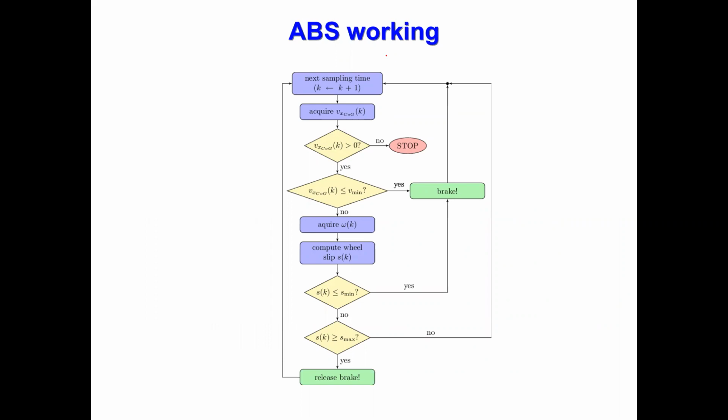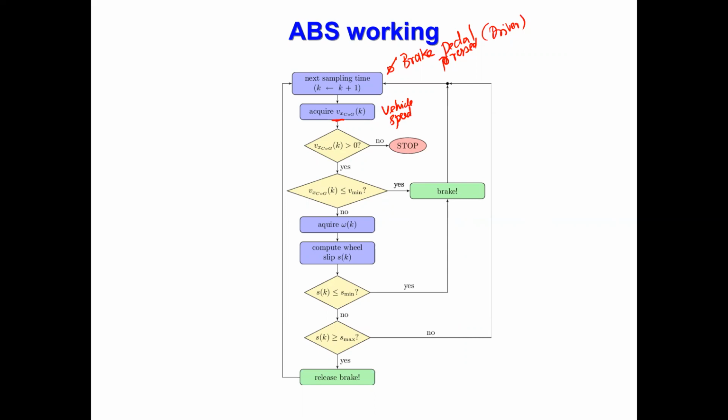This is how the ABS works. This is a flow chart, please note it down. Every time the driver presses the brake pedal, at k equal to this one, what happens? Immediately the vehicle speed is measured, because the vehicle has to come to a standstill.